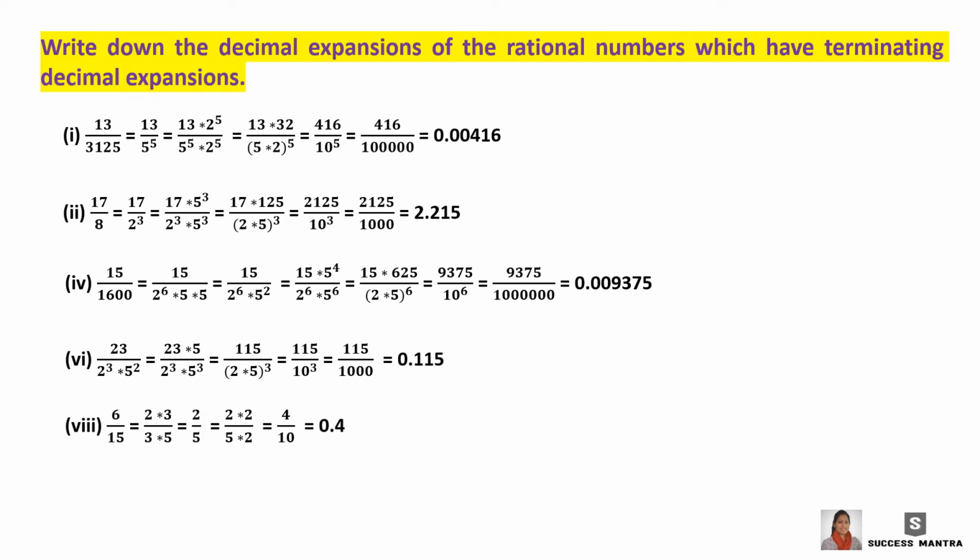Next one is 6 by 50. That is 2 into 3 by 2 into 5 into 5. Cancelling 3 and 3 in numerator and denominator, we get 2 by 5. That is 5 only in the denominator. So multiply with 2 in numerator and denominator. So we get 4 by 10, that is 0.4. Then 35 by 50. 5 into 7 by 2 into 5 into 5. Cancelling 5 in numerator and denominator, we get 7 by 2 into 5. So the denominator is in the normal form. 2 and 5 are there. So we get 7 by 10, that is 0.7.